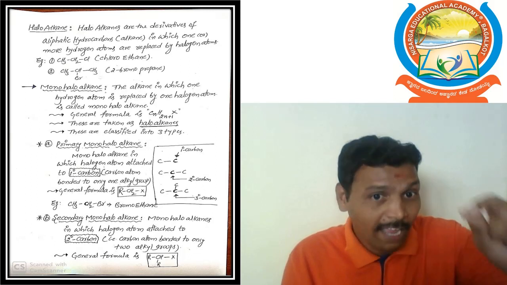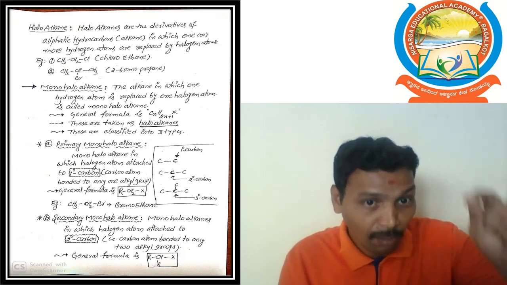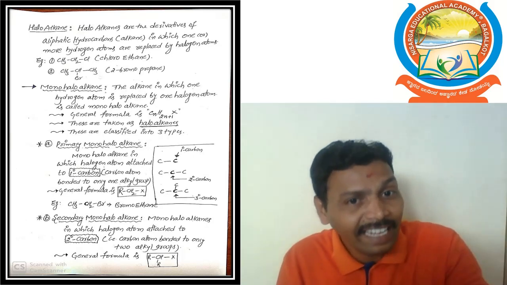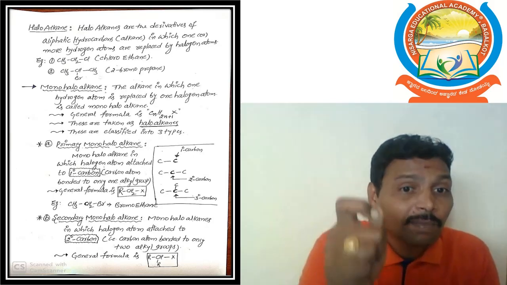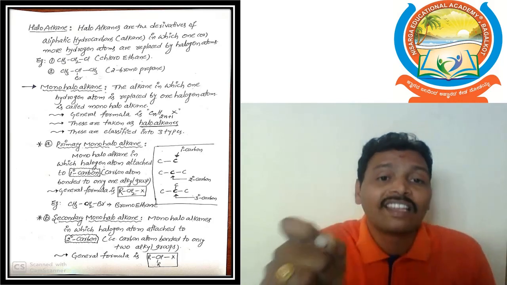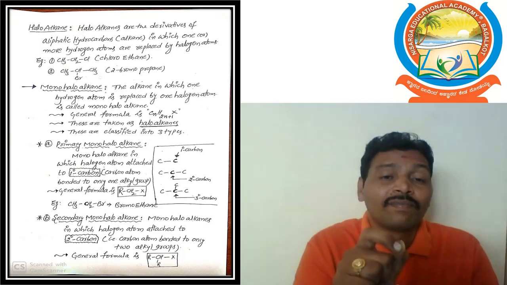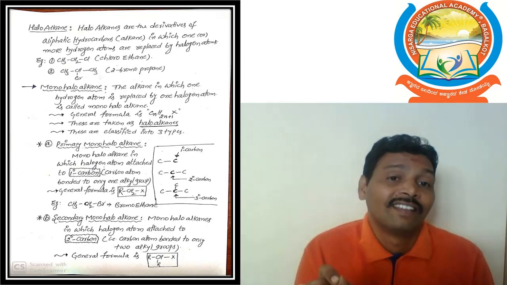Primary monohaloalkane, once again the definition: a monohaloalkane in which the halogen atom is directly attached to a primary carbon. Primary carbon means the carbon attached to only one other carbon. For example, CH3-CH2-Br.